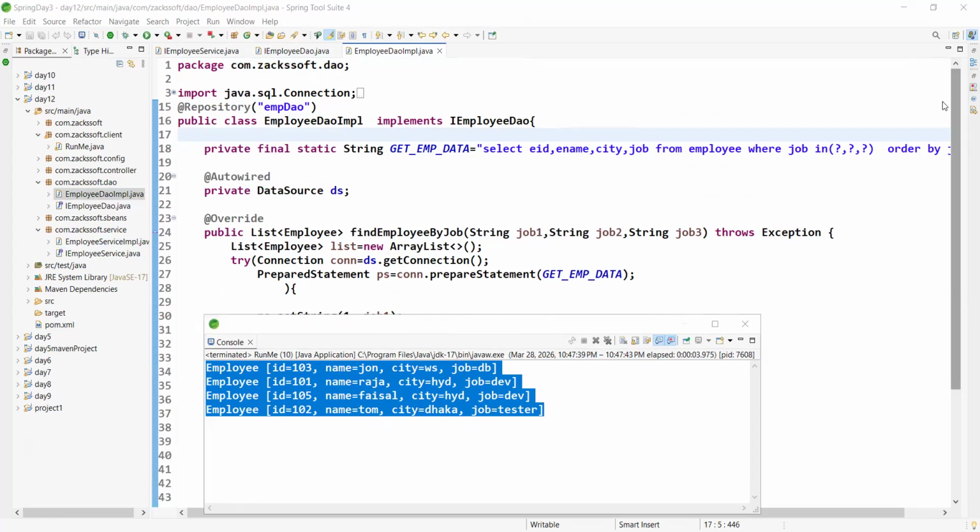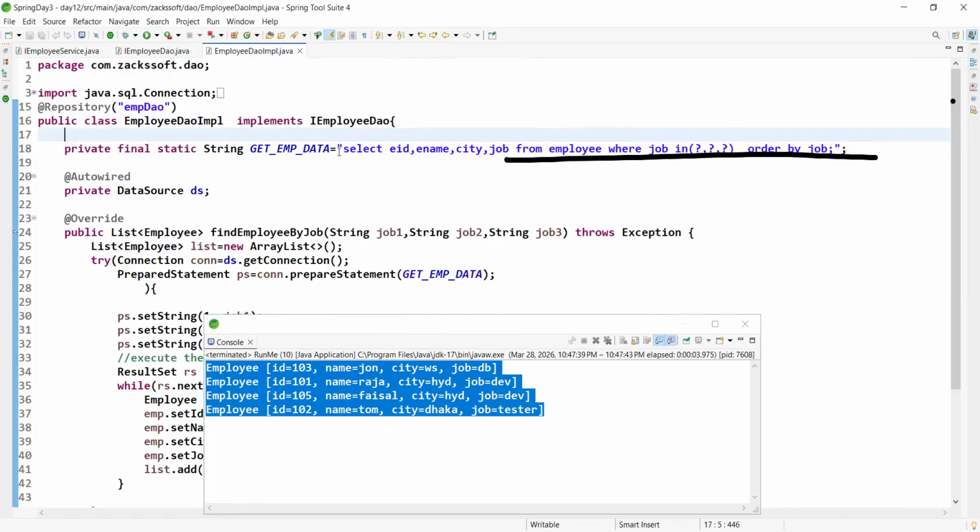In this one, maybe I explain first of all this query. What is the responsibility or purpose of the query, boss? It will fetch the data only, right? Just observe the query.